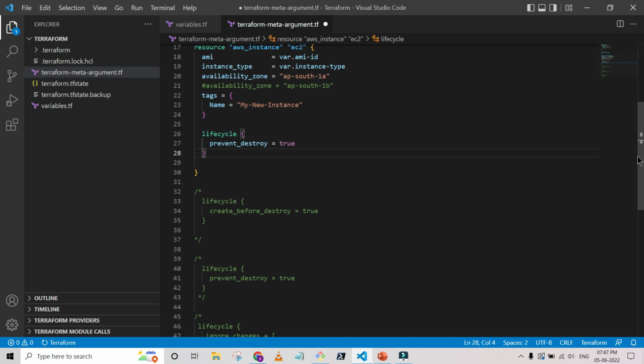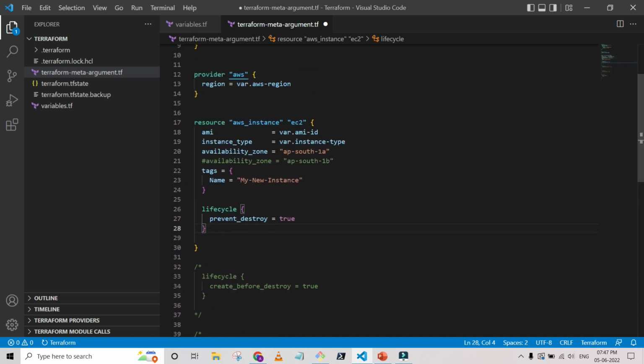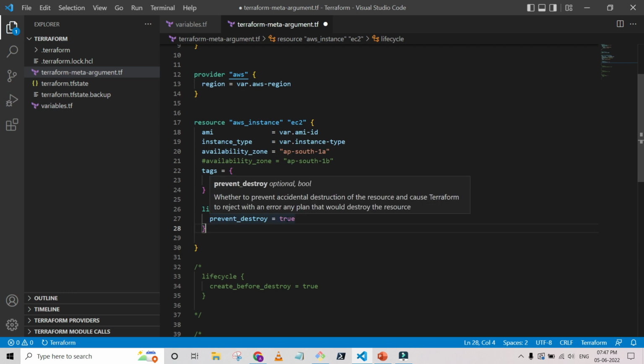We already have an instance in 1A and we are setting prevent_destroy to true, for safety reasons, so this instance does not get dropped by terraform destroy. When we use the terraform destroy command, an error will be generated saying that a lifecycle policy has been applied to this instance and you are not going to drop it.